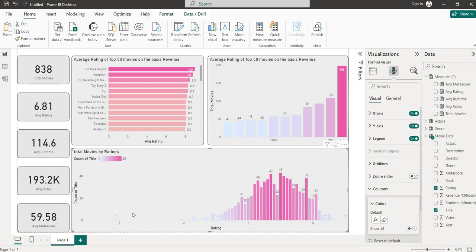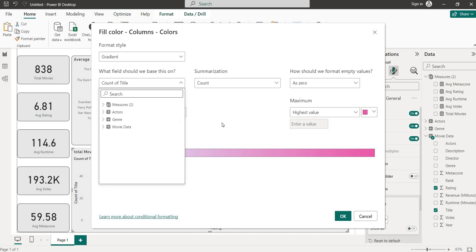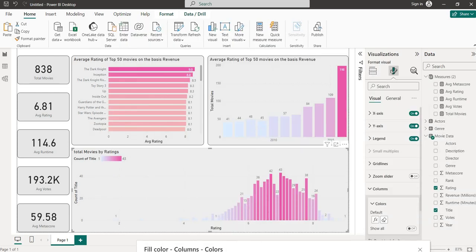This one is okay, but this has to be there. So I will make some changes. Instead of count of title, from the lowest to highest, we can change it